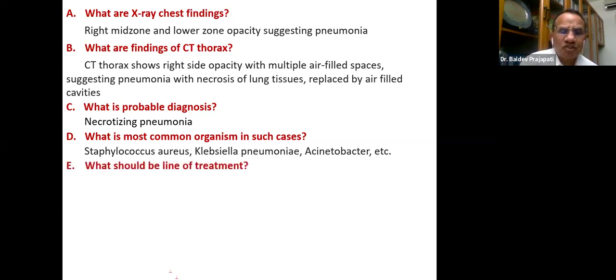Next question: what should be the line of treatment? Now we know that in a 2-year-old child, pneumonia with the complication of necrotizing pneumonia, these are the possible organisms. Most probably you can consider staphylococcal, which is most common. Then what should be the line of treatment?